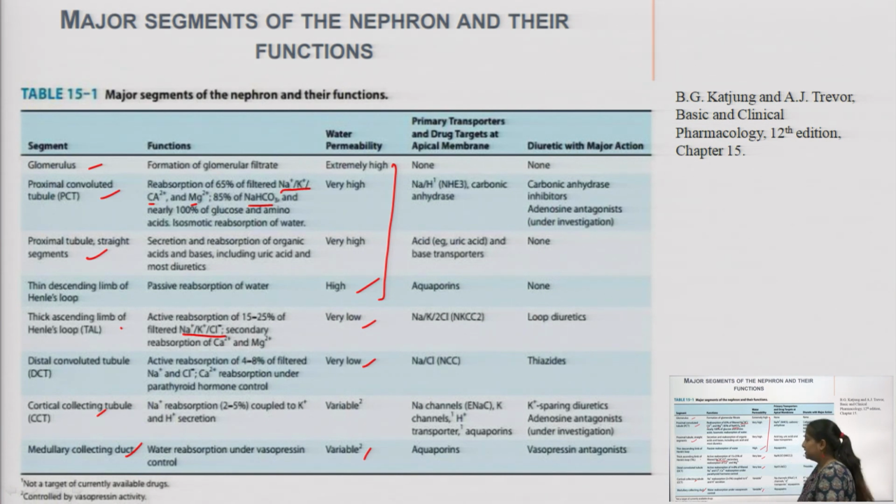After that, the thick ascending limb of the loop of Henle and the distal convoluted tubule have very low water permeability, and the last, the cortical collecting tubule and medullary collecting tubule, have a variable water permeability. That means the water permeability can be high sometimes and low sometimes.